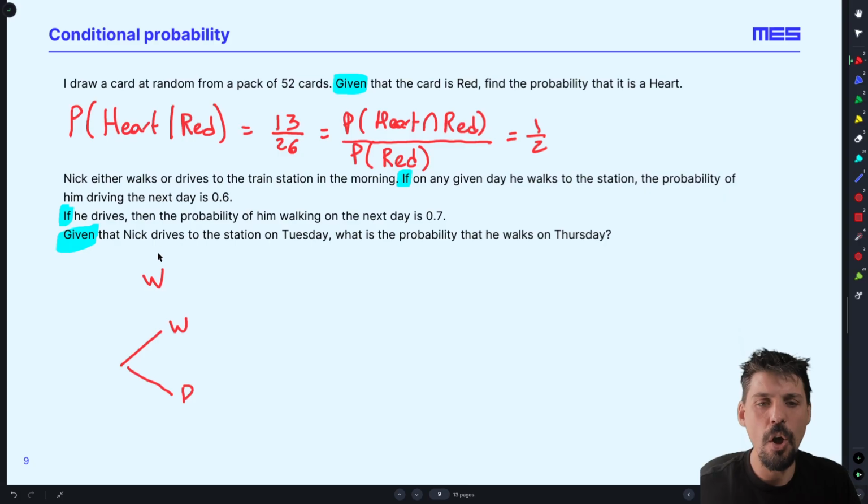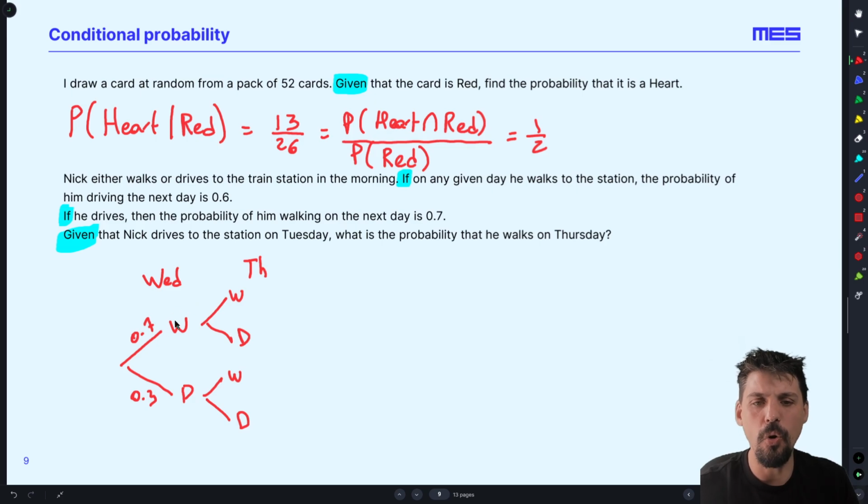Now, because I know that I drove on Tuesday, the probability of me walking is 0.7, which means the probability of me driving is 0.3, right? I either walk or I drive. Between the two of them, one of these two things has happened. And then we get onto the Thursday, and either I walk or I drive.